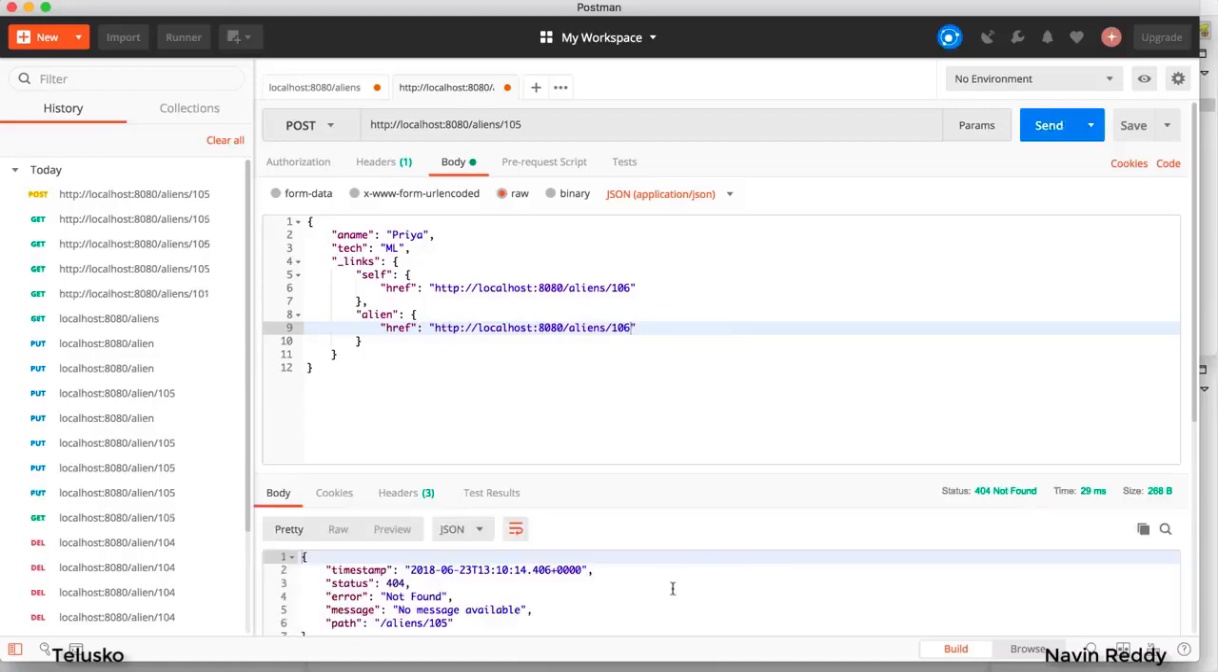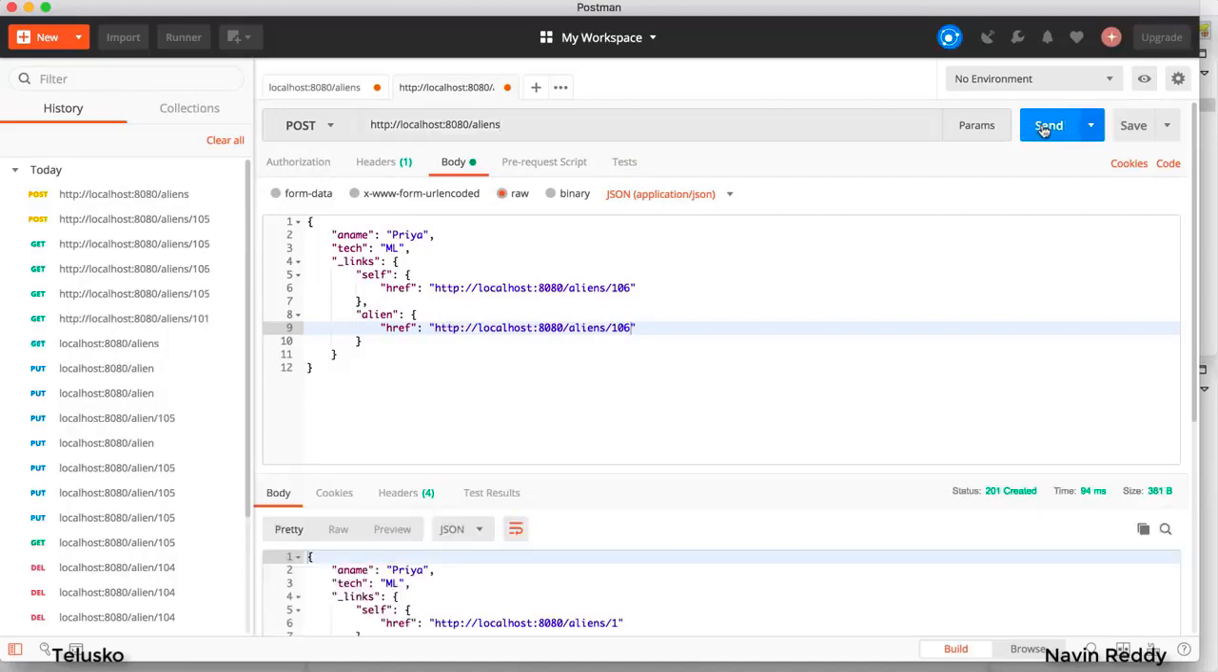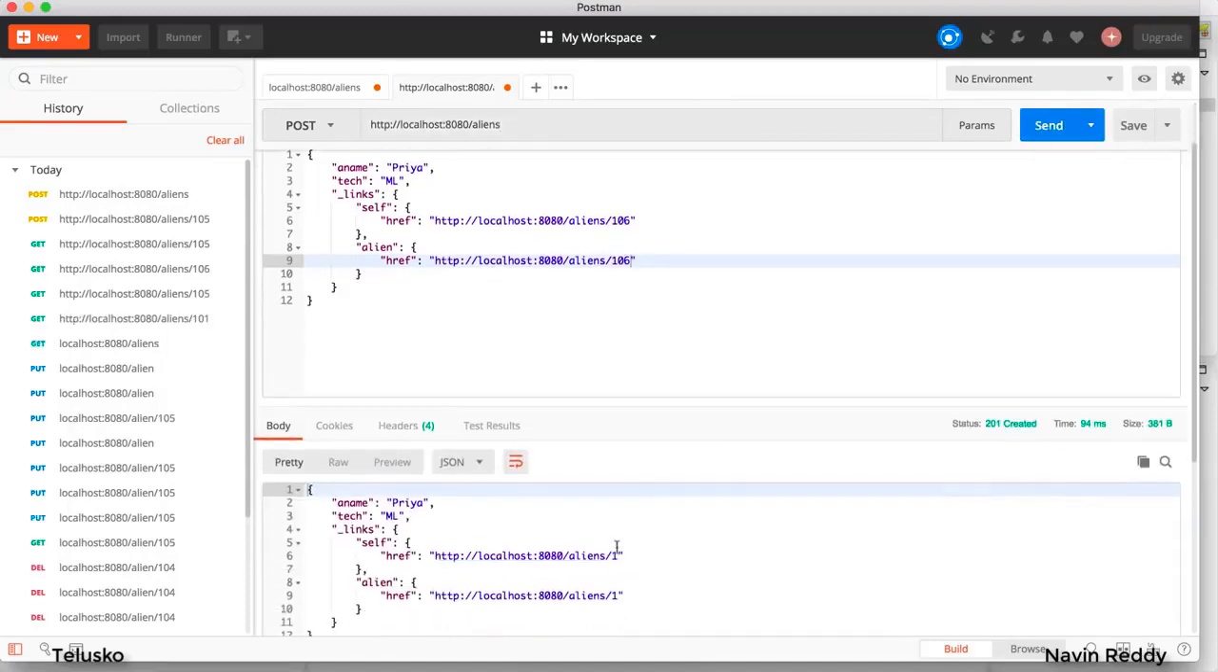Is it working? No, it's not working. There's something wrong here. Okay, the thing is, I should not be putting the /105 again. I'm making the same mistake again and again. Click on send. It's working. Can you see that? Oh, we got it as 1. Oh, there's an issue here.